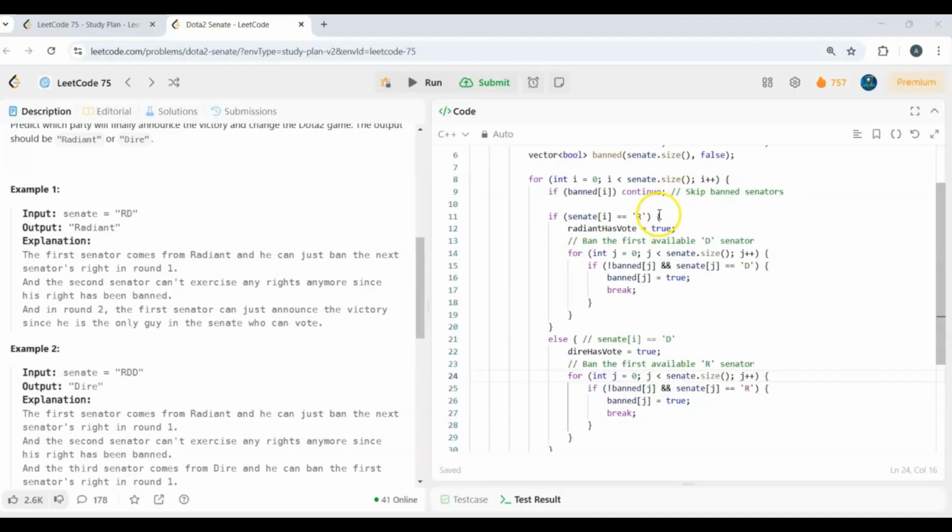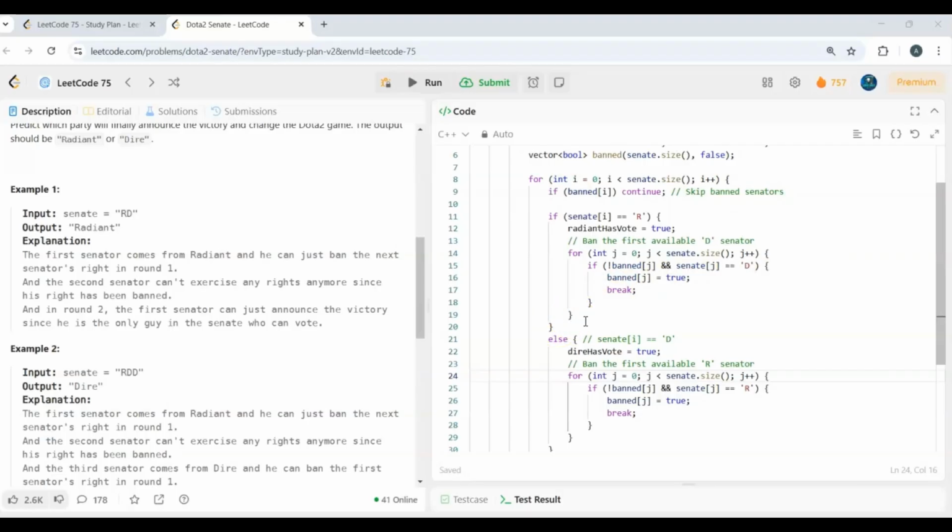Here I have used a for loop to iterate over our senate string. The first step is to check if the current senator has been banned from voting or not. If he has been banned, we'll skip that senator and move on to the next index. If the current senator is from the Radiant party, that is R, we'll set radiant has vote to true and search for the first available D, and we'll ban him by setting banned of j to true, and we'll break from that loop.